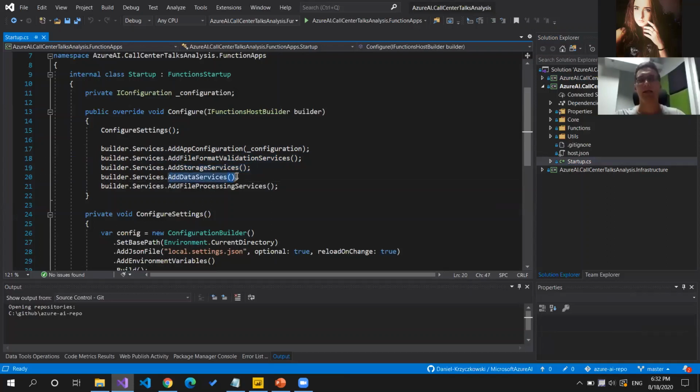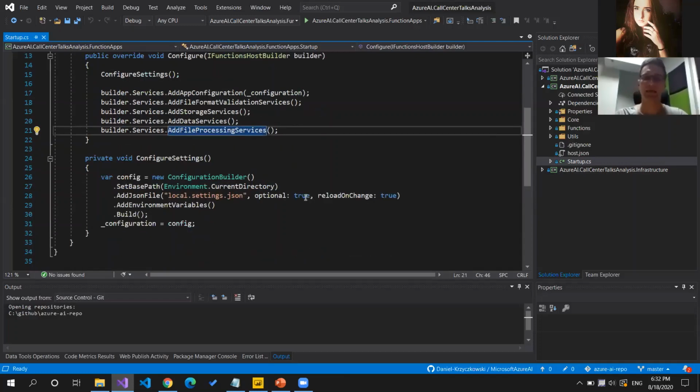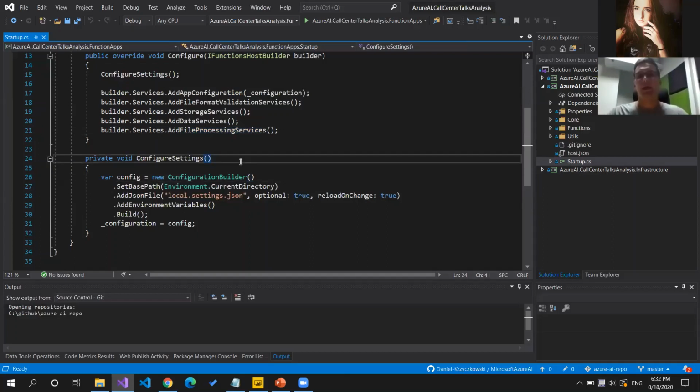We are adding services related to Azure Cosmos DB communication, and file processing services. Those are used to connect either to the Text Analytics API or video indexer. And of course, I will discuss them, and the configuration part related to the config. We also added this here.